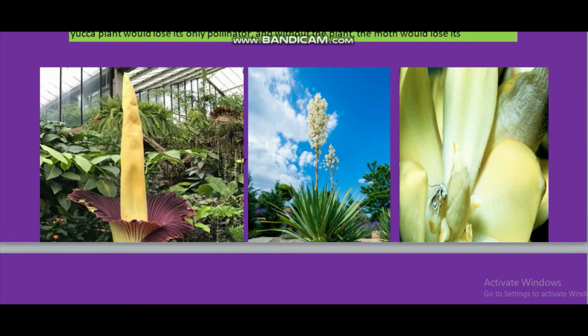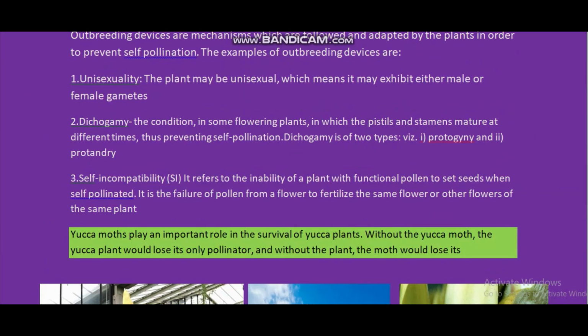Now the last topic about this chapter, that is pollen robbers. What are pollen robbers? This is very interesting. Many insects may consume pollen or the nectar without bringing about pollination.